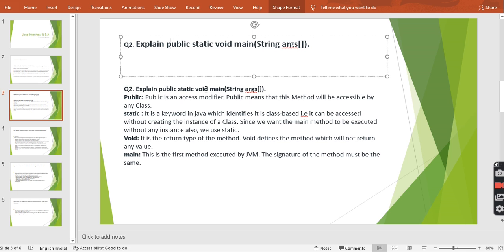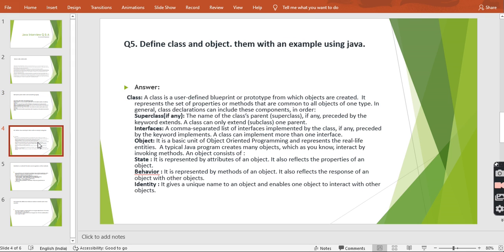Just remember this thing. Void means it will not return anything. Okay, void means it's returning nothing. Main is the one signature which the JVM understands. So when the bytecode is converted to executable code and run by the JVM, it will search for this structure in all of the classes. So you can say this is the entry point of any Java class. Okay, fine. Now I'll come to the next slide.